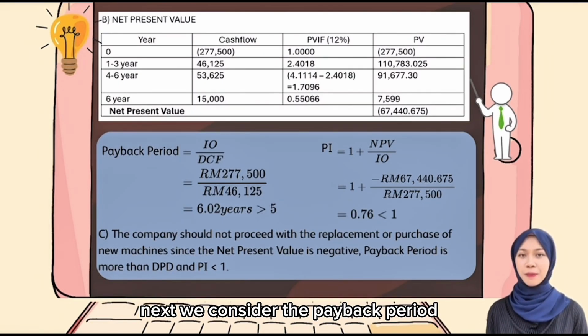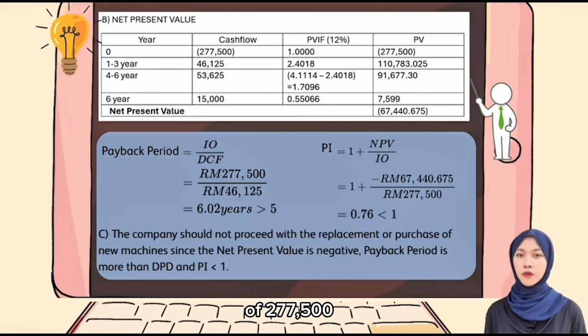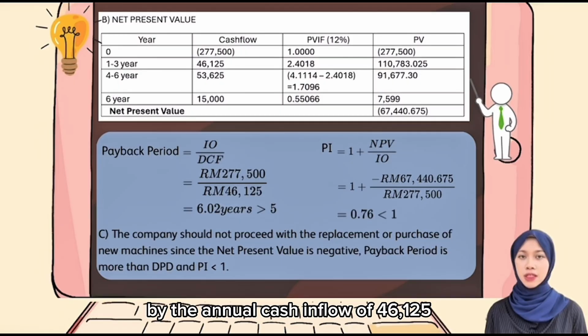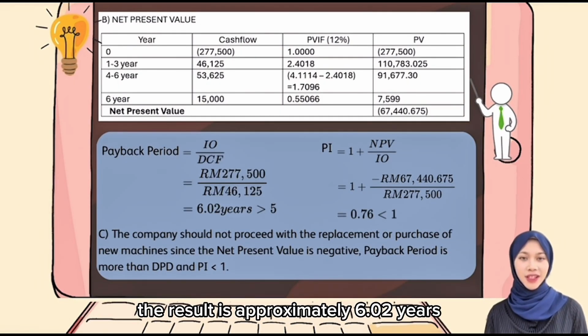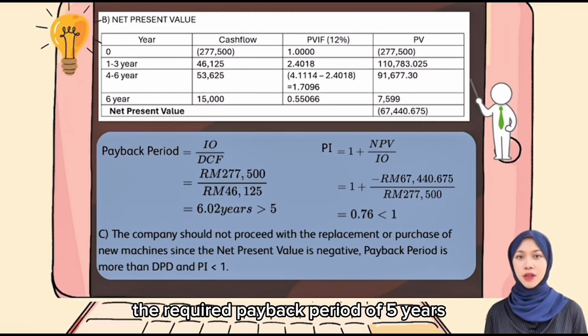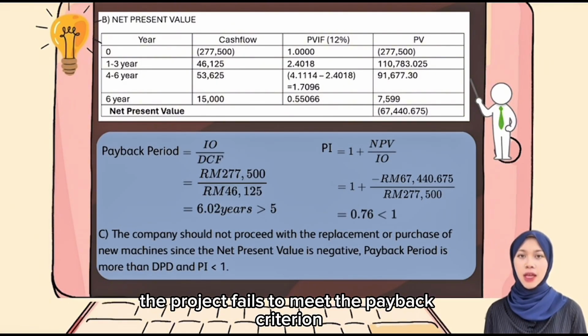Next, we consider the payback period. The payback period is calculated by dividing the initial investment of 277,500,000 by the annual cash inflow of 46,135. The result is approximately 6.02 years. Since this exceeds the required payback period of 5 years, the project fails to meet the payback criterion.